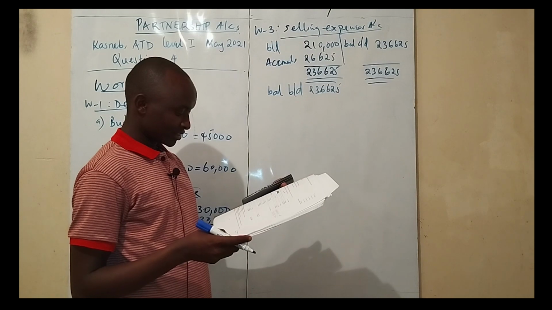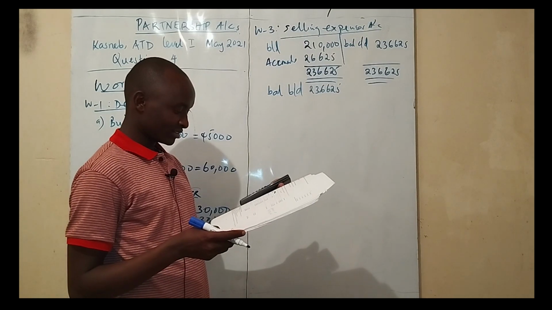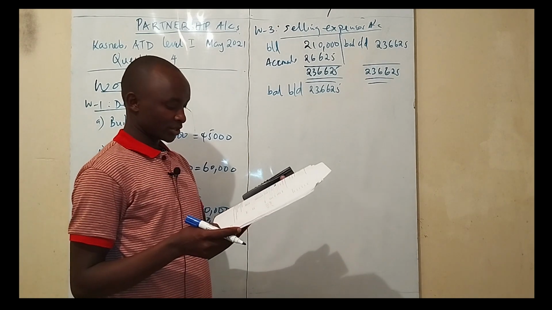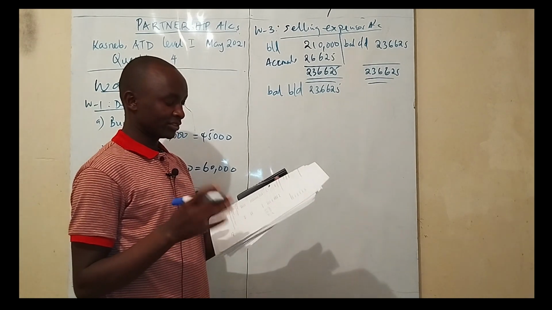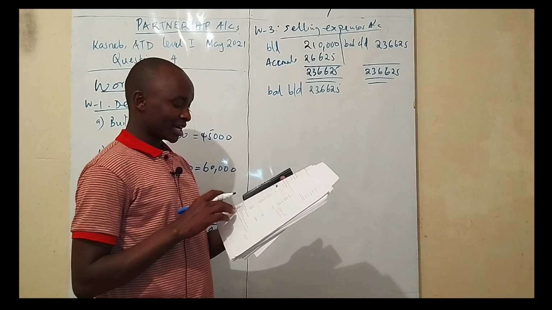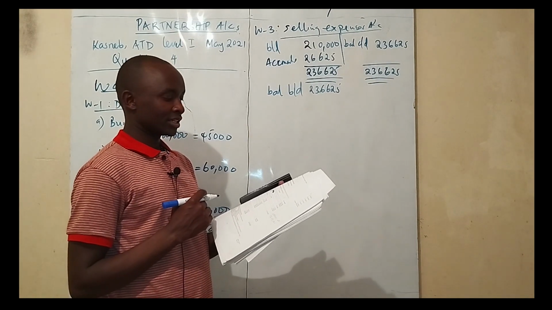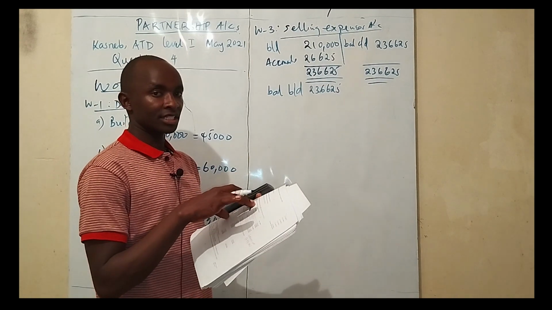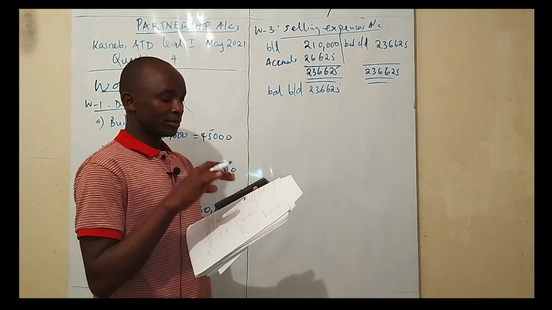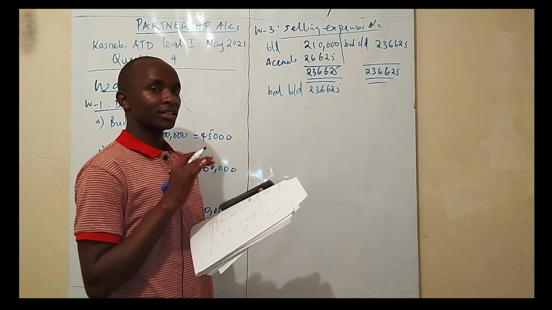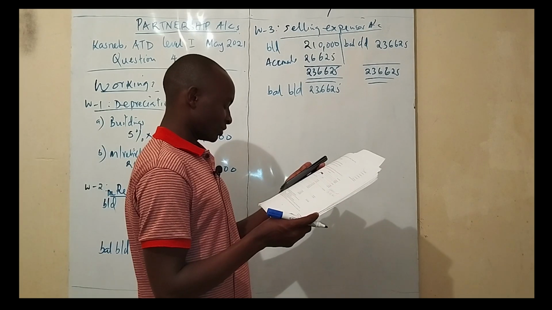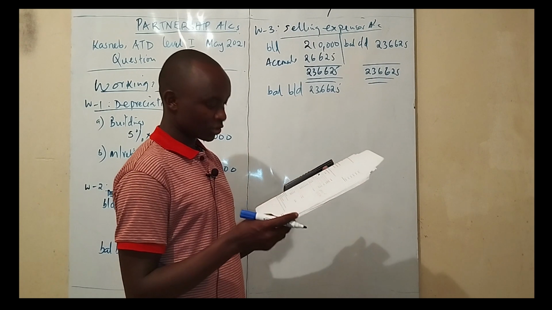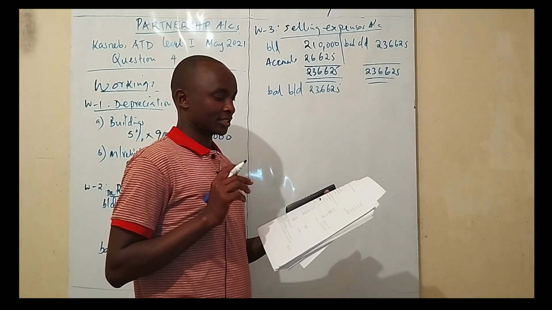Then number 5 is that a debt of 7,500,000 is to be written off. So that one is the bad debt. I want to believe you remember when we said that when the bad debts are outside the trial balance, then you are going to reduce the figure of the debtors in the trial balance, or the receivables, before you provide for bad and doubtful debts. And then next we are told the allowance for doubtful debts is to be adjusted to 5% of the outstanding debtors.